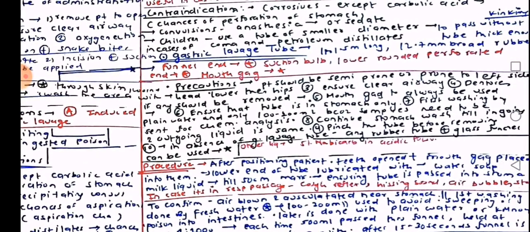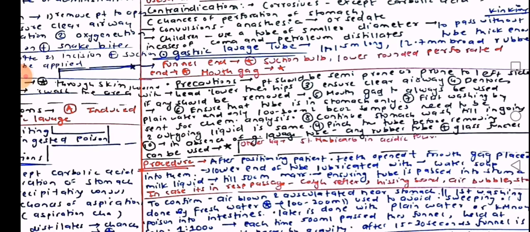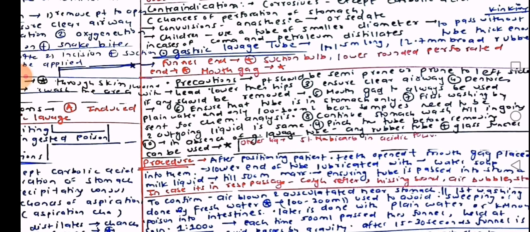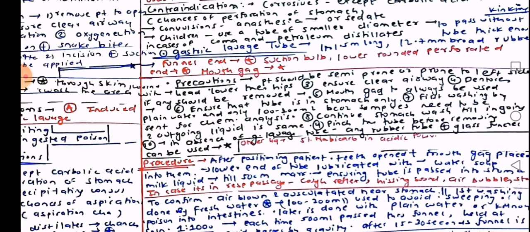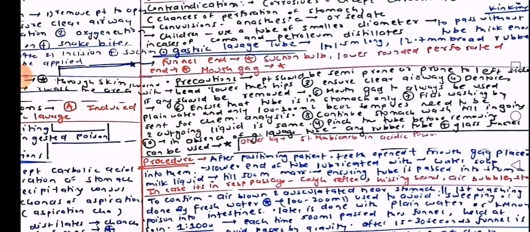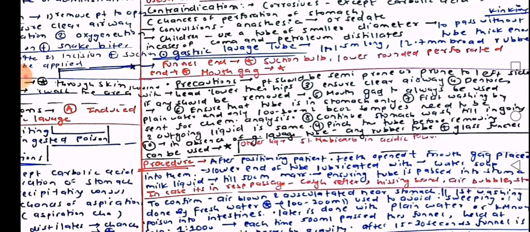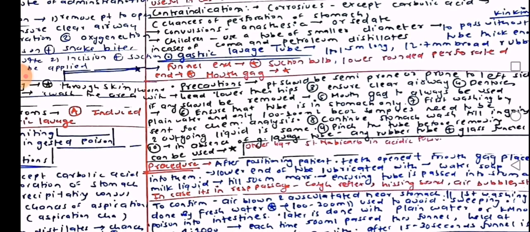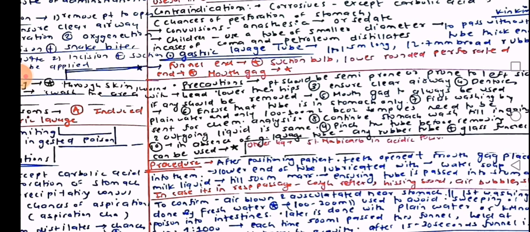Precautions to take while doing gastric lavage: the patient should be semi-prone or prone on the left side with the head lower than the hips. Ensure a clear airway. Dentures, if any, should be removed. Mouth gags should always be used. Plain water, only 100 to 200 ml, because samples need to be sent for chemical analysis. Continue stomach wash till the ongoing and outgoing liquid is the same. Pinch the tube before removing. In the absence of a gastric lavage tube, any rubber tube plus glass funnel can be used.